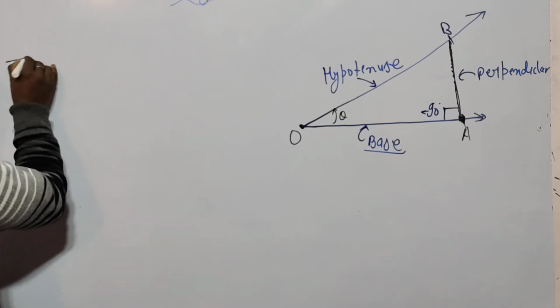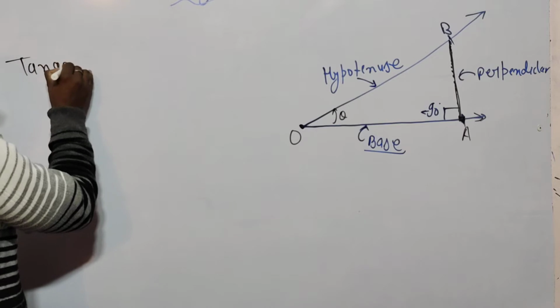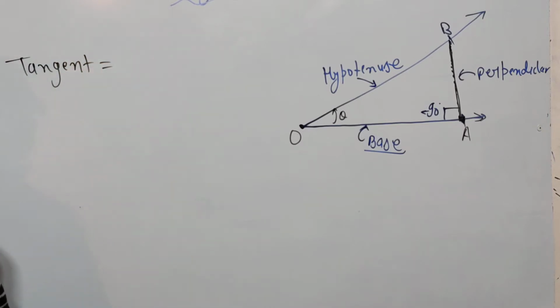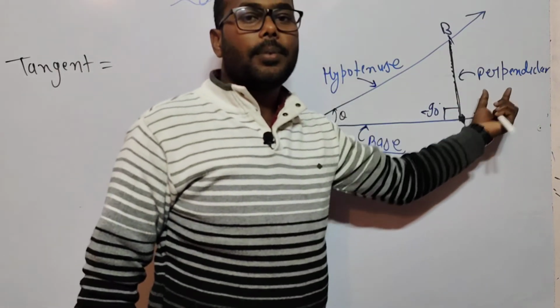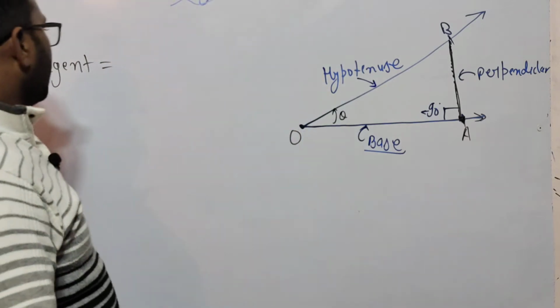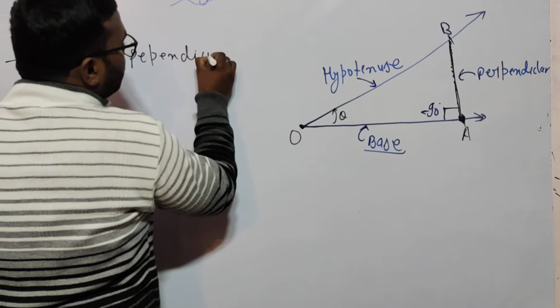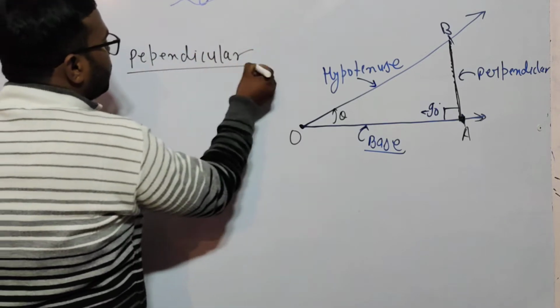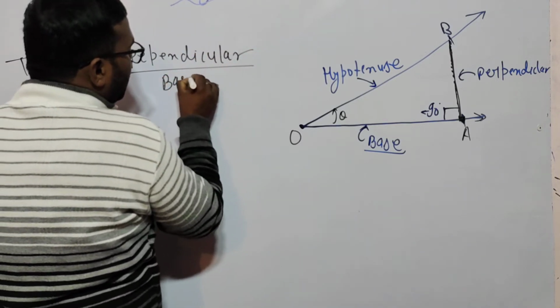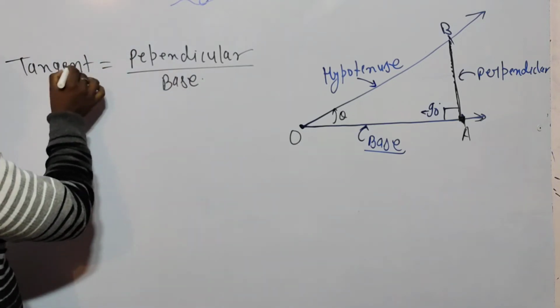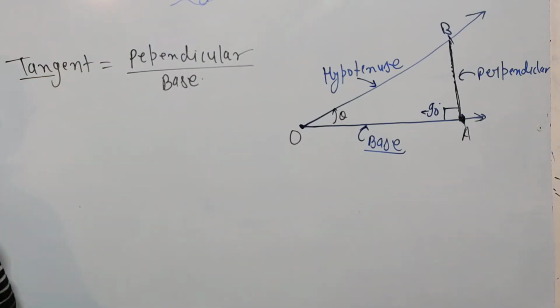Tangent is equal to perpendicular upon base. So the tangent short form is tan.